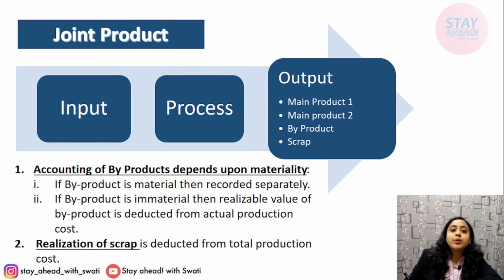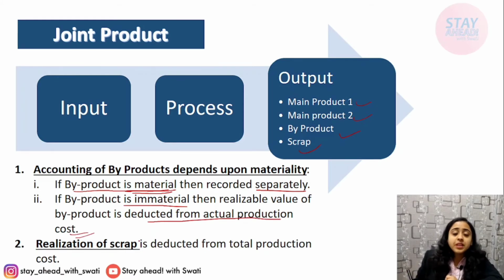Next comes joint product. In case when at times raw material inputs are put and products are produced, there comes more than one output. For example, one main output, second main output, and then byproducts. That means without any additional effort, the products are generated, and scrapped. At times there are more than one output. Then what happens if the byproduct is material? If it is material, then recorded separately. If it is immaterial, then deducted from the actual production cost.